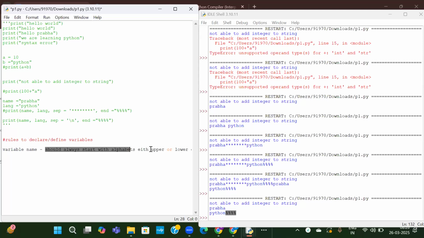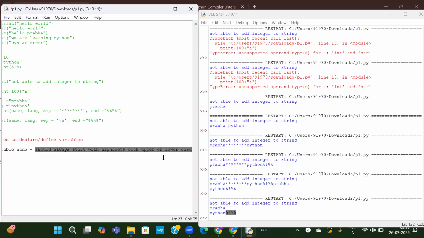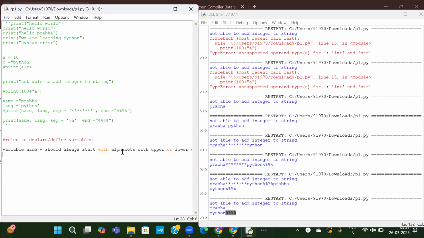Okay, variable name should always start with alphabets. And next rule is it should not start with numbers. When I say it should always start with alphabets, it should not start with any numbers or symbols or any other characters. It should always start with the alphabets. So start with alphabets, but it might contain numbers.